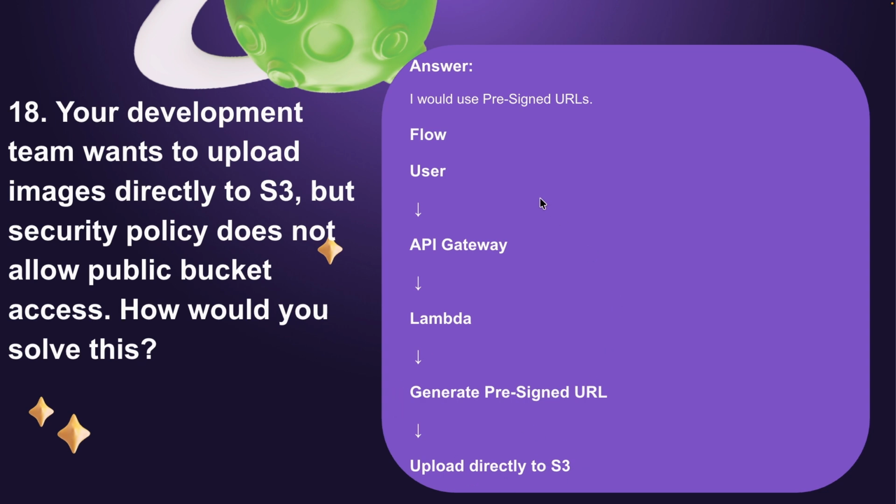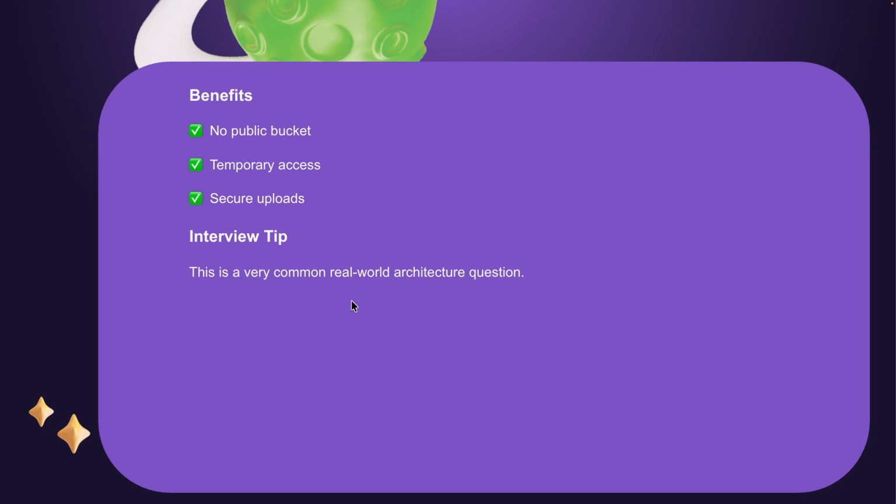I got this question in a few interviews, and in one interview they told me I could explain it verbally. Let me know in the comments if you need it in a practical way, and I can show you. The benefit is no public bucket. We are not exposing our bucket. We are just giving temporary access using a signed URL, and uploading the data in a secure manner. The interview tip is, this is a very common real-world architecture question, based on the security of the S3 bucket.